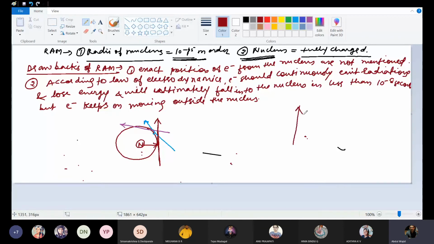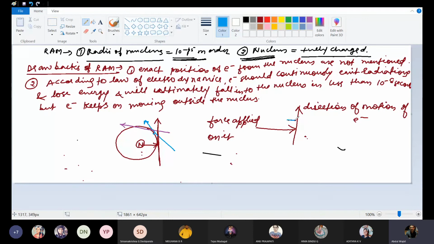This is the direction of motion of the electron around the nucleus, and this is the direction of the force applied on it. When the force is perpendicular to the direction of motion, the angle will be 90 degrees.